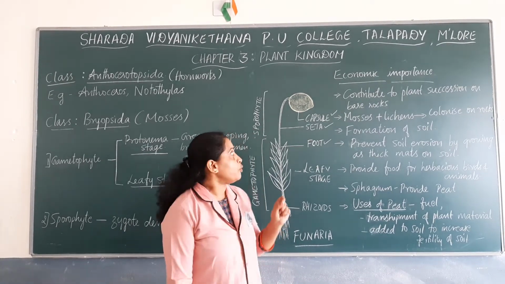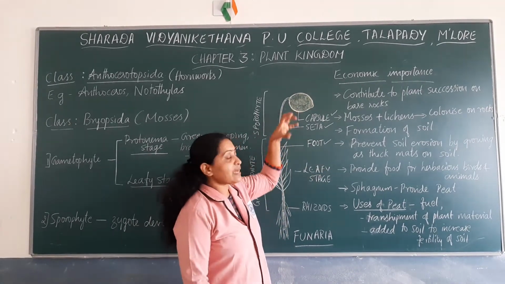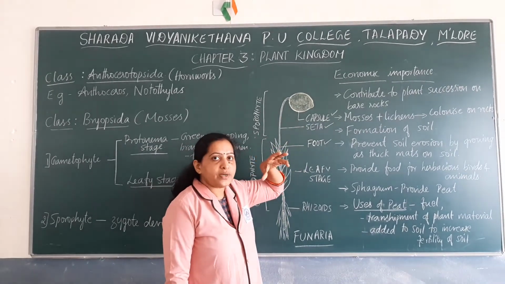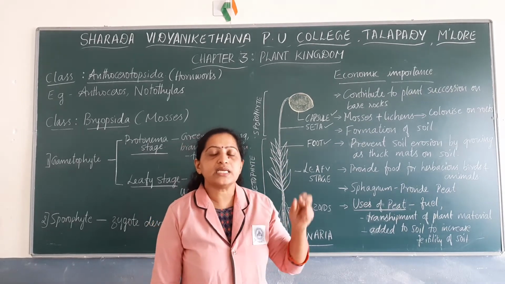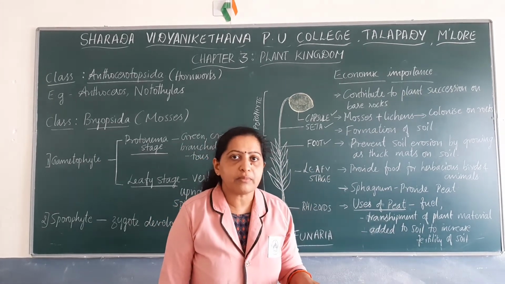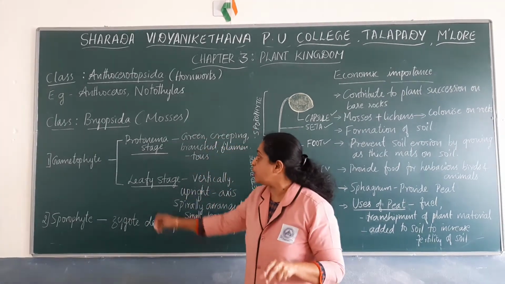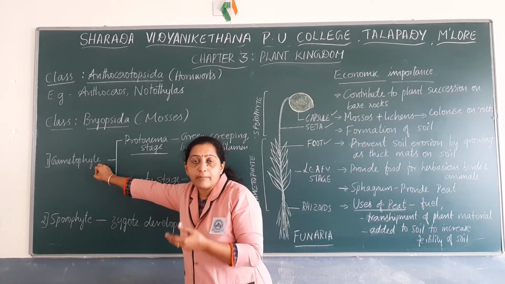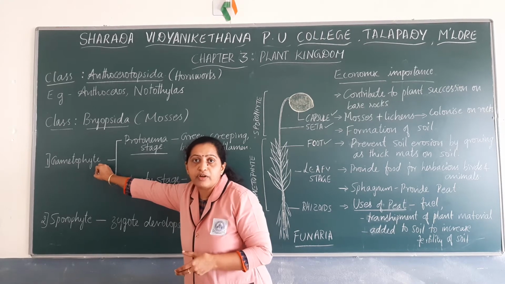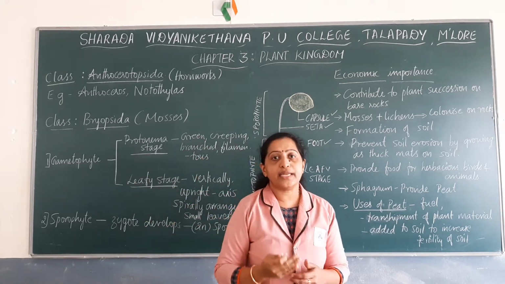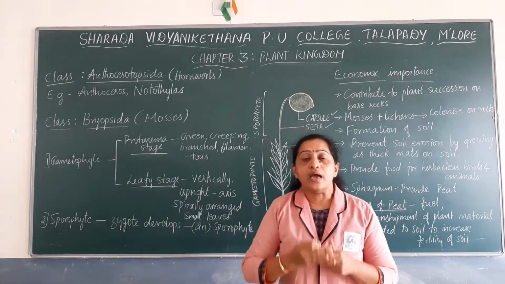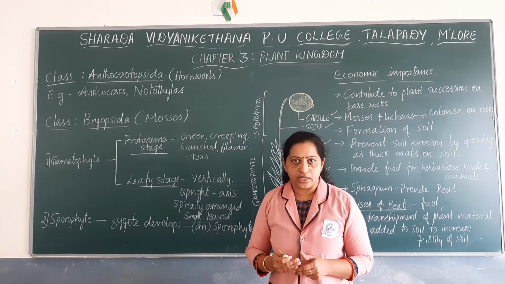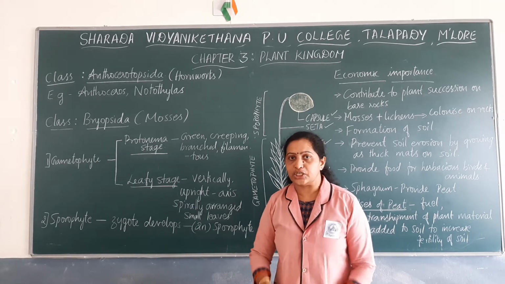The haploid spores are released whenever the capsules burst open. The capsules burst open, the haploid spores are released, fall on a suitable substratum and again develop into a gametophyte. Okay. So here the gametophyte plant body and sporophyte plant body always occur alternate to each other. That's why bryophytes or mosses exhibit alternation of generation.